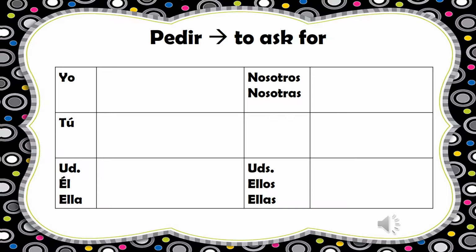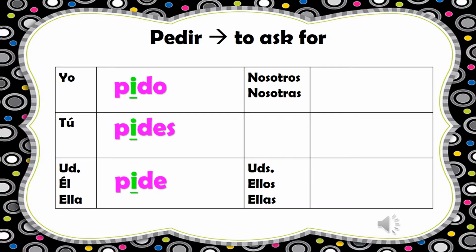And our last example is pedir, to ask for, which is an E to I stem changing verb. So our forms in the present are yo pido, tú pides, usted, él, ella pide, nosotros pedimos, ustedes, ellos, ellas piden. And like the previous two examples, our nosotros form does not make the stem change.